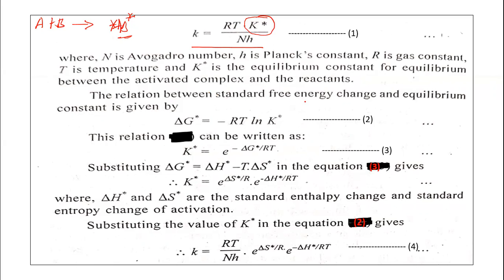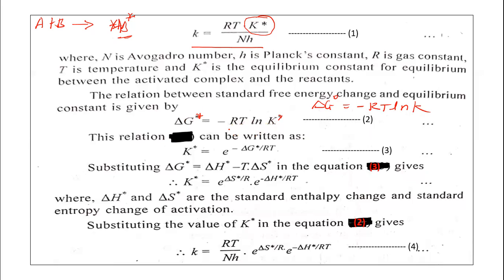The relation between standard free energy change and equilibrium constant is known to us: delta G0 is equal to minus RT ln K. Here delta G0 is the standard free energy change and K is the equilibrium constant. So we can write this equation now: delta G* is equal to minus RT ln K*, where K* is called an equilibrium constant.